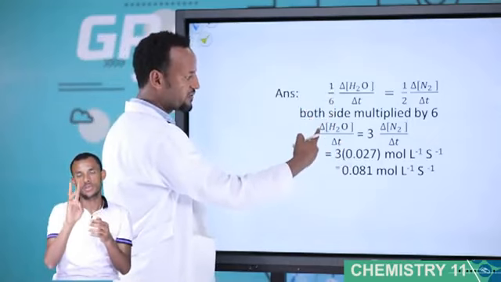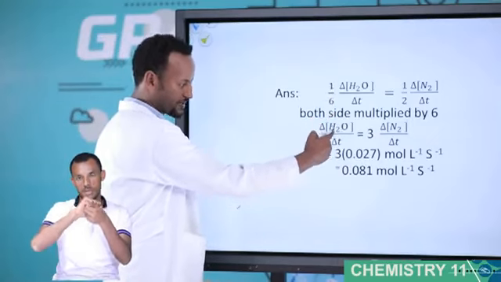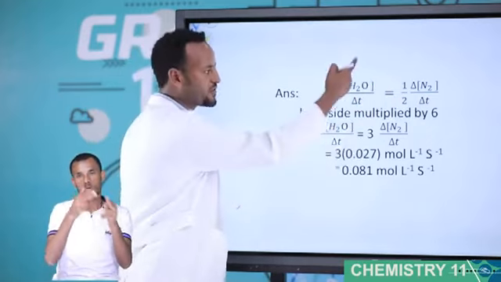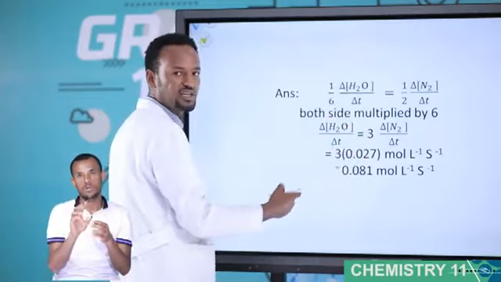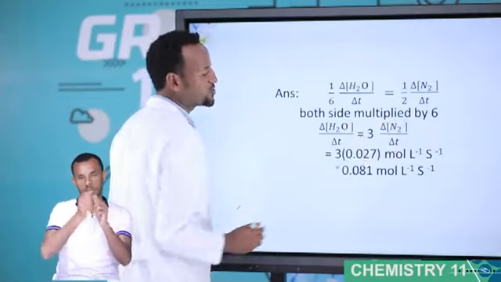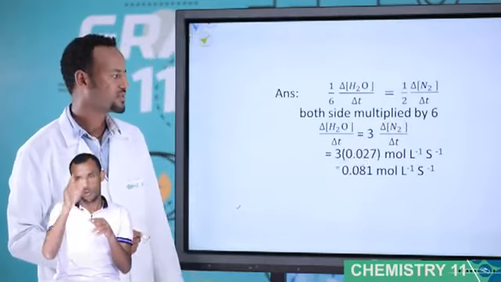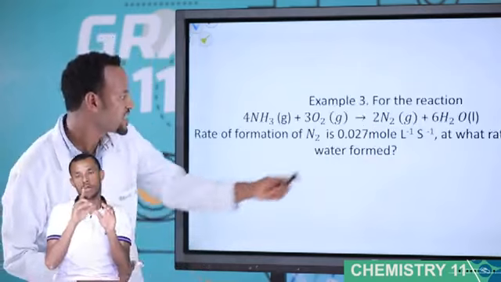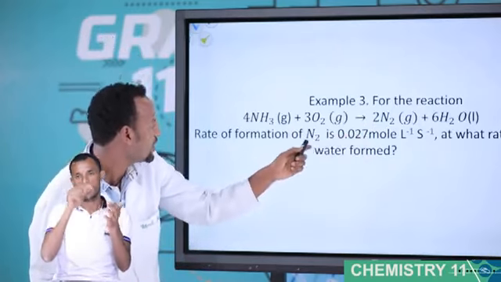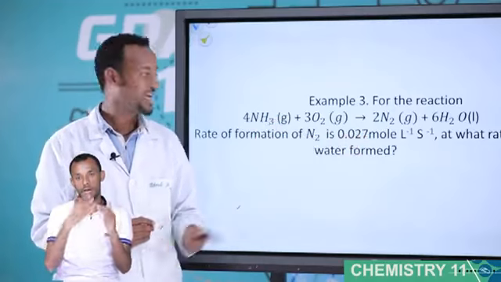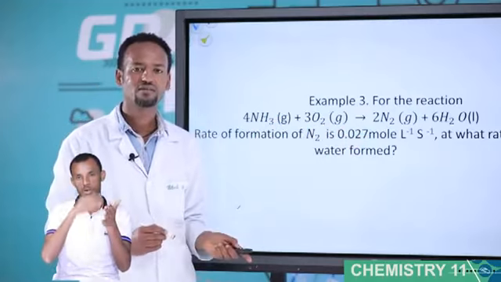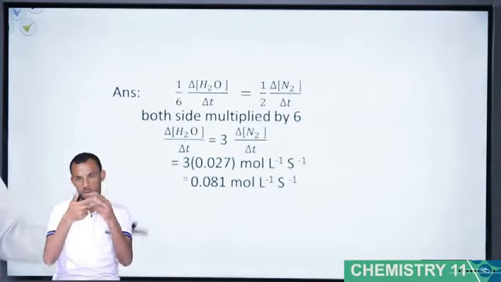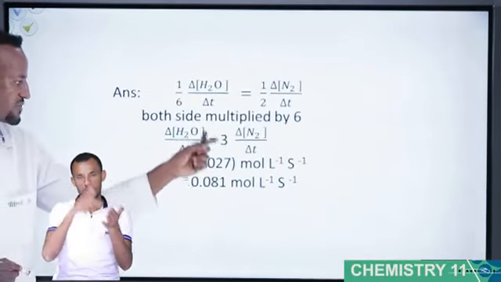This is cancelled. Now, finally, the change in concentration of H2O over change of T equals 1 over 2 multiplied by 6, which is 6 over 2. 6 over 2 is how much? 3. So 3 times the change in concentration of N2 over change of T. The rate of formation of N2 is given as 0.027. This number is multiplied by 3.